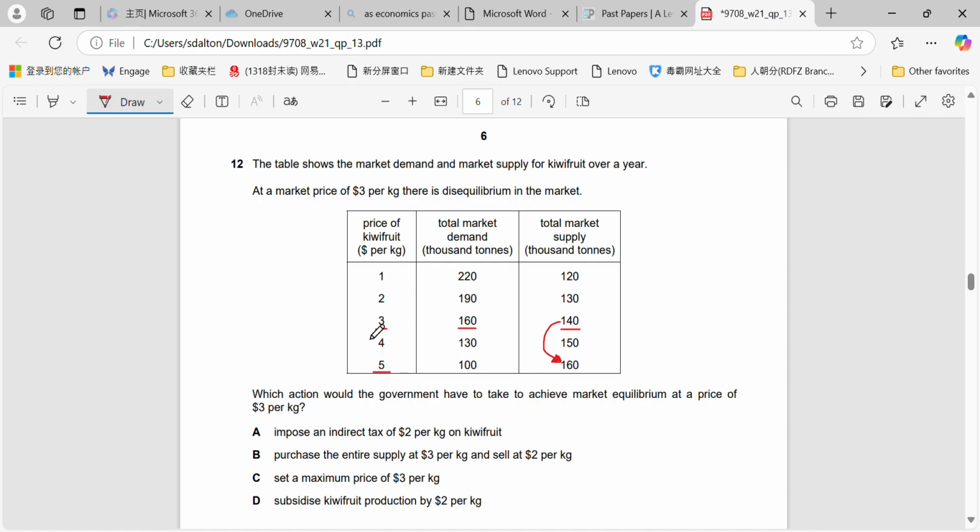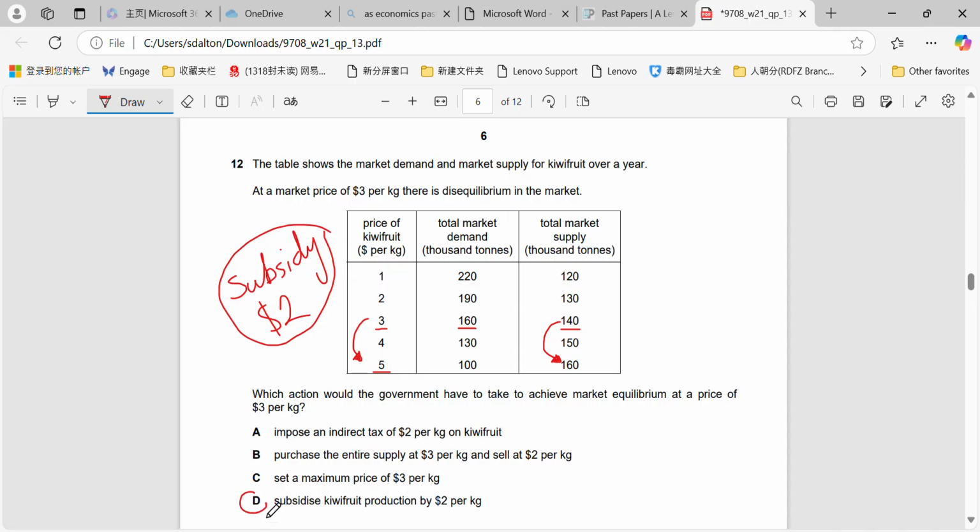So what we're going to have to do is the price of kiwi fruit will essentially have to move here from 5 to 3, which means that we will have to provide a subsidy, because we want to increase the supply, remember. So we're going to have to incentivize them to increase the supply by essentially allowing the producer to now receive $5 per kilogram, which is $2 above what they are currently receiving for 3.